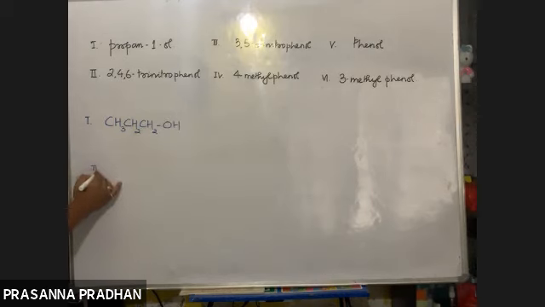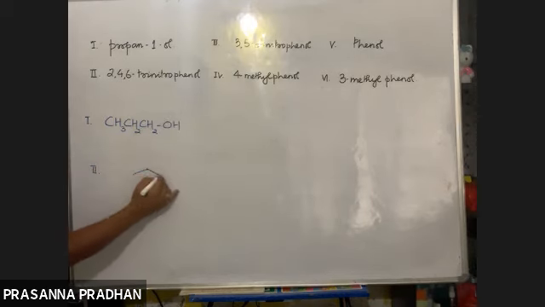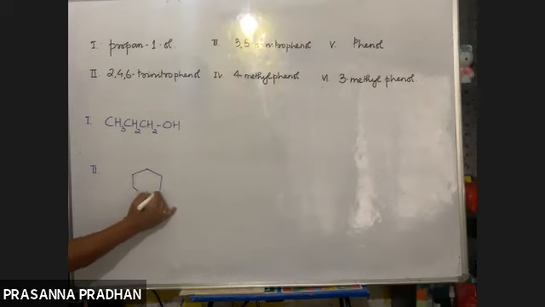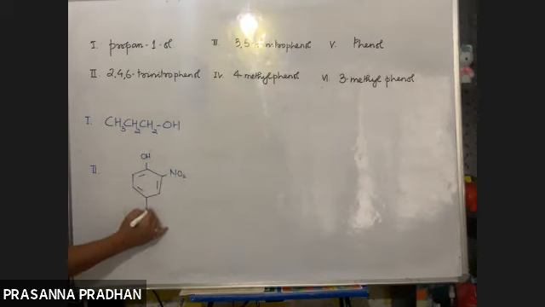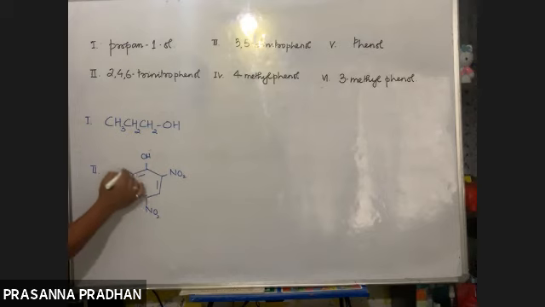Number two, I'm going to draw the structure of 2,4,6-trinitrophenol. First I'll draw phenol. The number 2 position is this, the number 4 position is this, the number 6 position is this. So this is 2,4,6-trinitrophenol, commonly known as picric acid. We'll discuss it later on.